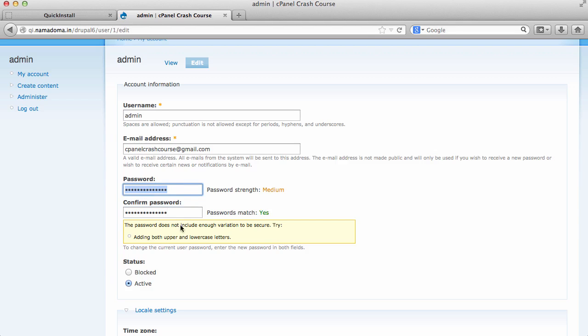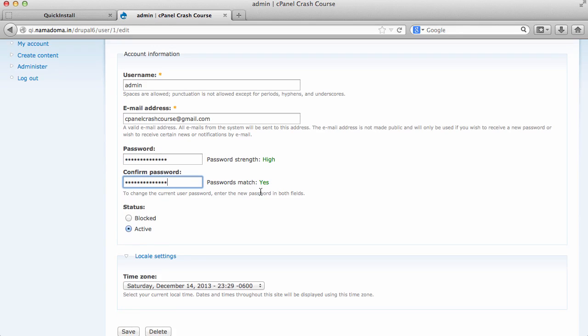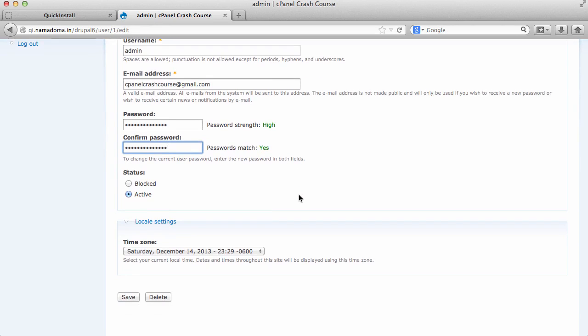Okay, so this will give you guidance on what is the best password. Okay, I get high strength of the password. So try to use uppercase and lowercase. Okay, at least one or two uppercase, and the rest could be lowercase, and number and special character, so your password will be strong enough.